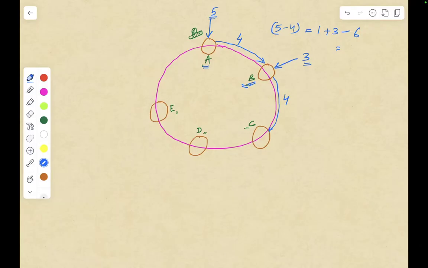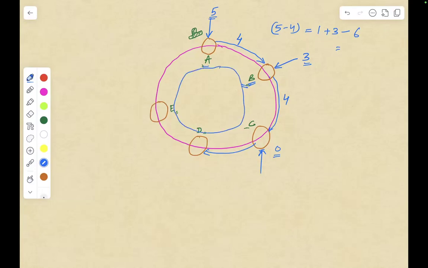Now you will consume 4, and when you reach C, you don't have any kind of gas left in your tank. Okay, and now you will see how much you will get here and how much you will consume here. I hope the question is clear to you. Similarly, you need to figure out whether you are able to complete the complete circular route.